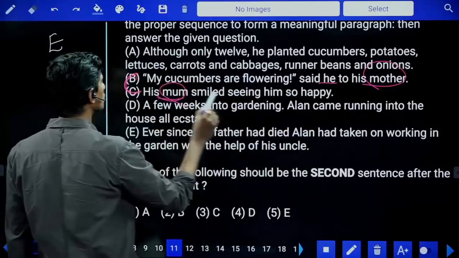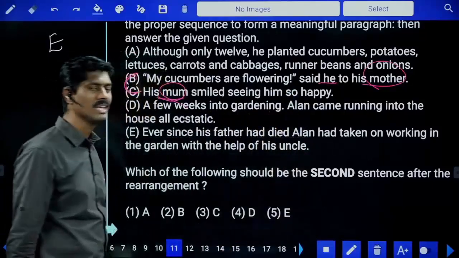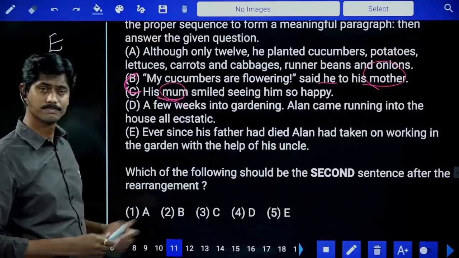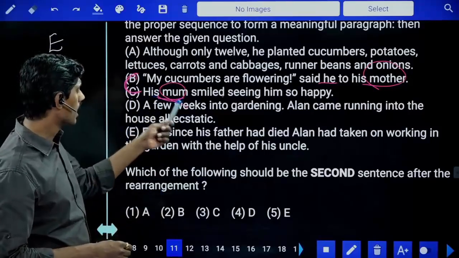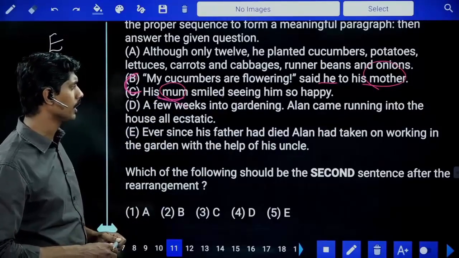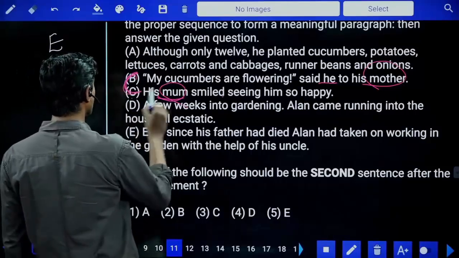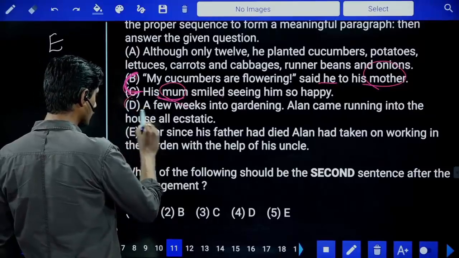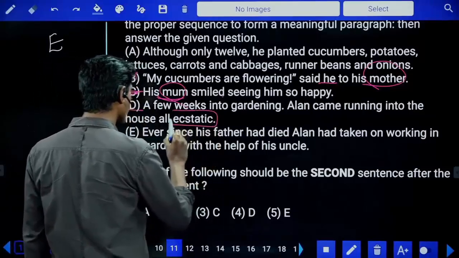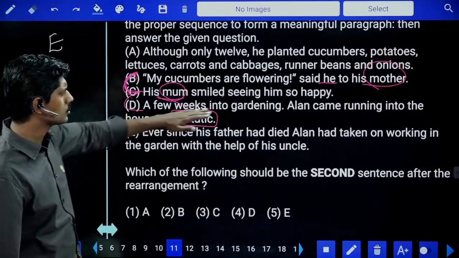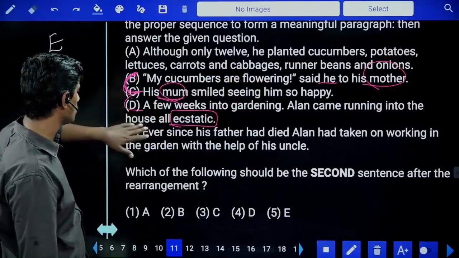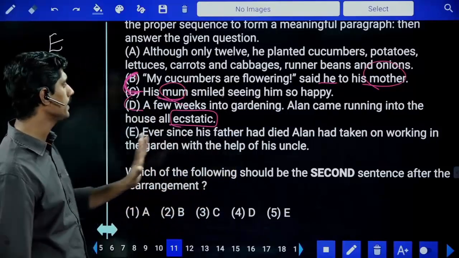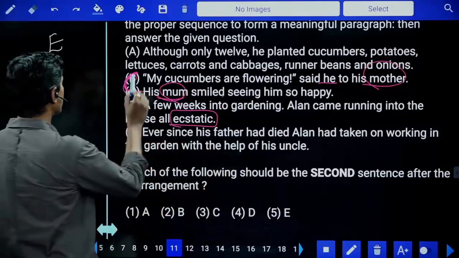And his mom smiled seeing him so happy. So what did mother say? His mom smiled seeing him so happy. Who? His mother, Alan's mother. So I can pair them. But look at this, there is one more happy here. Ecstatic is also happy. A few weeks into gardening, Alan came running into the house all happy. He came into the house all happy, he said. Now, these three can be paired.